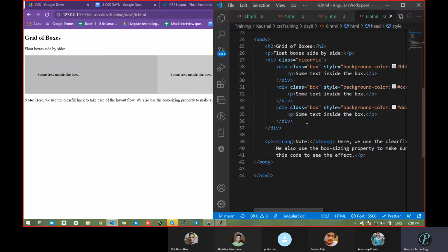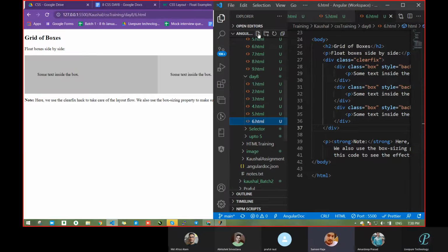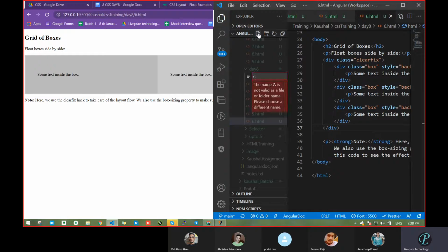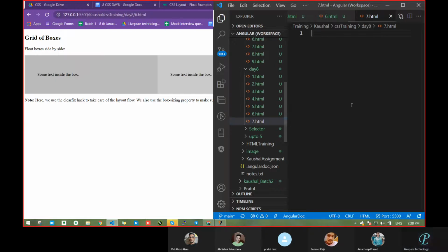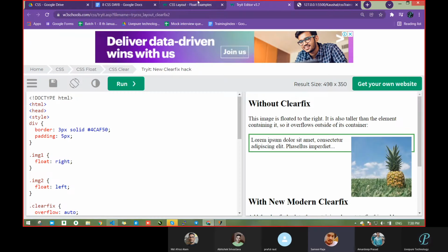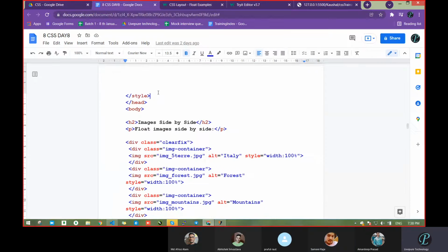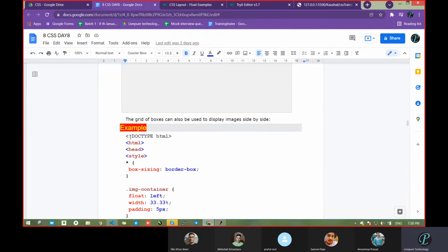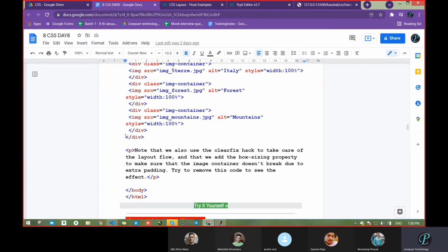Then what will I do? Wait, I will not go with this one. I will take the image section, 7.html. Yeah, I will take that image one. Now this one. So, image side by side, grid boxes display image.